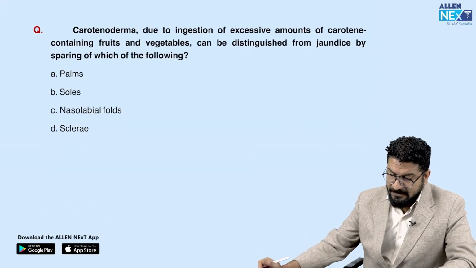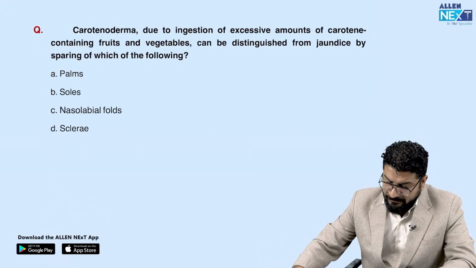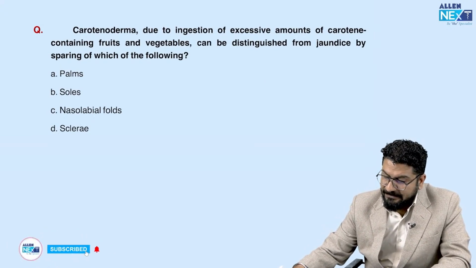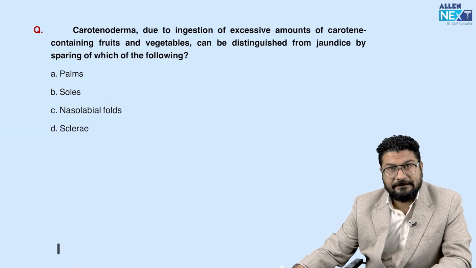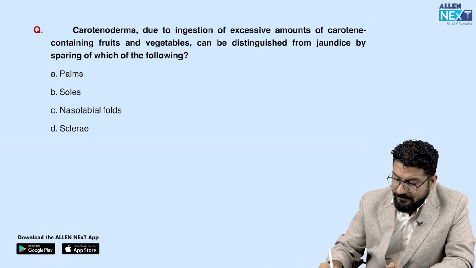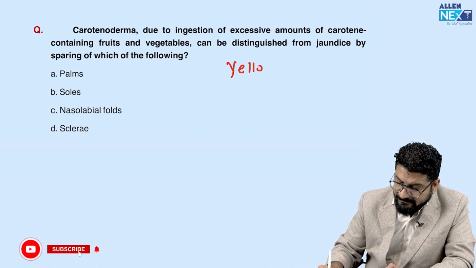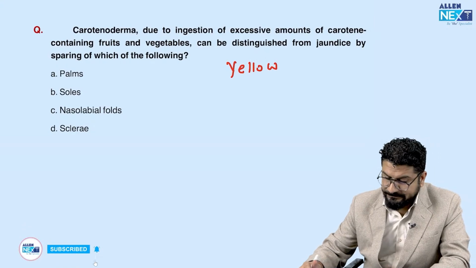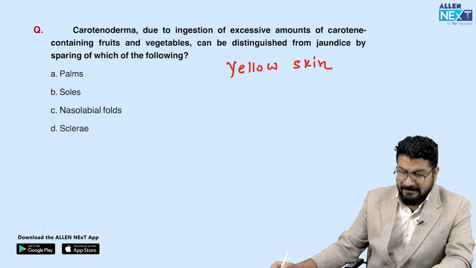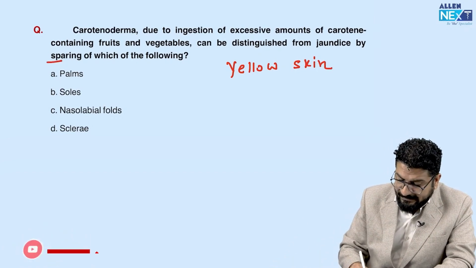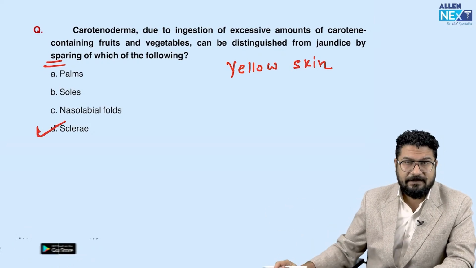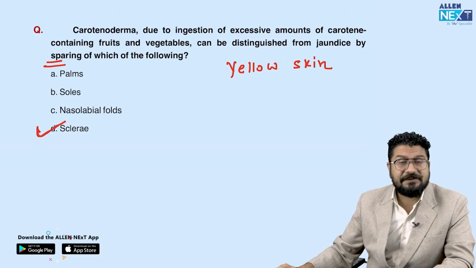Okay, coming to next one. Carotenoderma, due to ingestion of excess amounts of carotene-containing fruits and vegetables, can be distinguished from jaundice by sparing of which of the following? Understand this: patients having carotenoderma and jaundice, both will have yellow skin. Then how can we differentiate? This can be differentiated by sparing of the sclera. Remember, it's a very, very important point. Again, a straight line-to-line question, this came from Harrison. So you can easily differentiate this by sparing of the sclera.